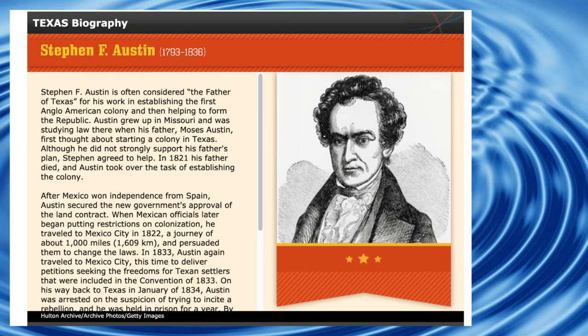In 1821, his father died, and Austin took over the task of establishing the colony. Mexico won independence from Spain in 1821, and Austin secured the new government's approval of the land contract. When Mexican officials later began putting restrictions on colonization, he traveled to Mexico in 1822, a journey of about 1,000 miles, and persuaded them to change the laws.